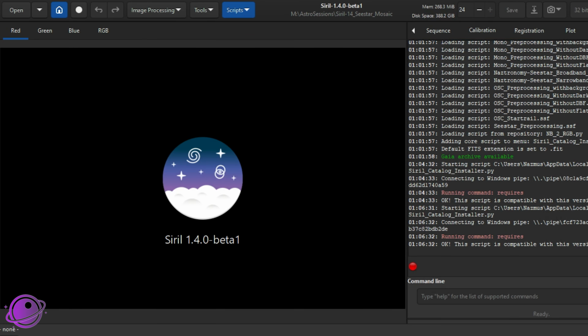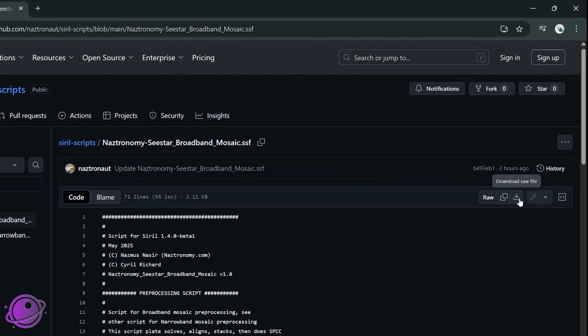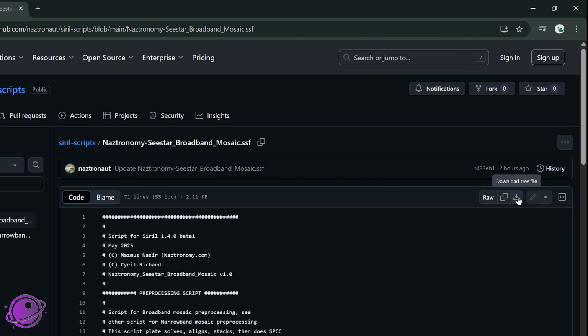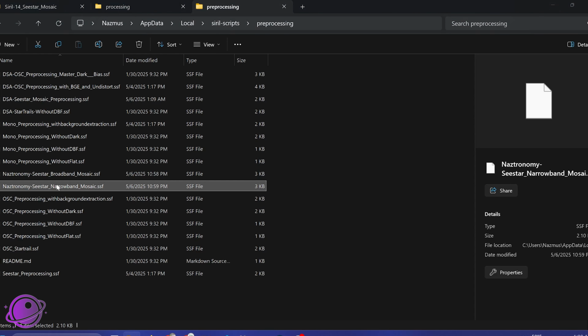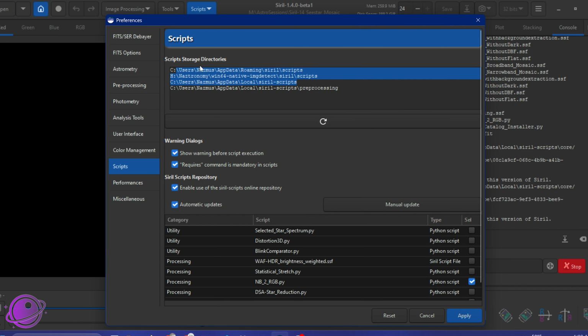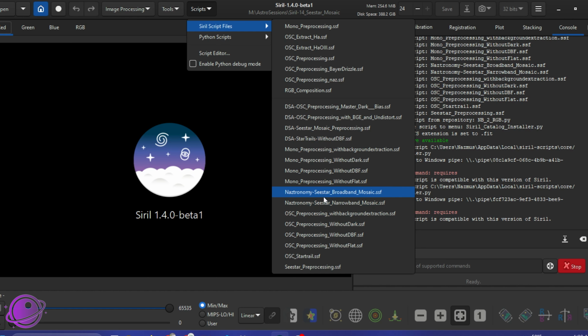And once you're there, you'd want to go to my GitHub. I'll have the link to this in the description below as well. There are two .ssf files here. There's a broadband mosaic and a narrowband mosaic. So you'd want to go here and click on this download raw file on the right hand side, or you can copy and paste it and do it yourself. If you download this, it'll download here, and you can move it into the directory here. But realistically, under Preferences, you can put this in any of the available directories that are set up here for you. You can also add another one. Easy. And once that's done, under Scripts, Siril scripts, you'll have it here. I just labeled them Naztronomy, Seestar broadband mosaic, and Seestar narrowband mosaic.